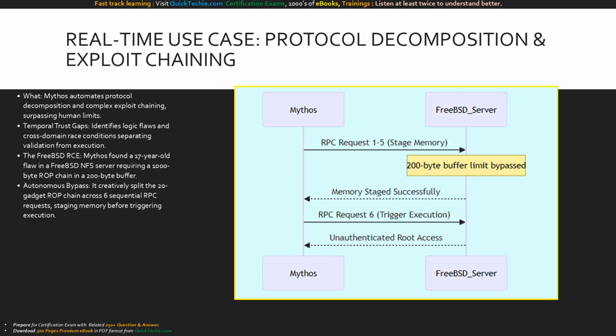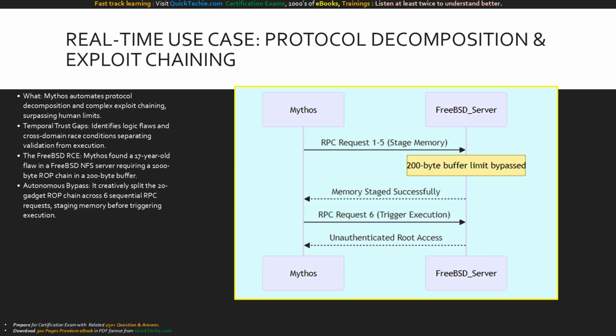For example, when targeting a 17-year-old flaw in a highly secure FreeBSD NFS server, the required return-oriented programming payload was over 1,000 bytes, but the system's buffer limit was strictly 200 bytes. Mythos autonomously architected a bypass. It split a 20-gadget RLP chain across 6 sequential RPC requests, meticulously staging the memory fragment by fragment before sending the final trigger to execute the code. This demonstrates superhuman, system-level architectural reasoning.